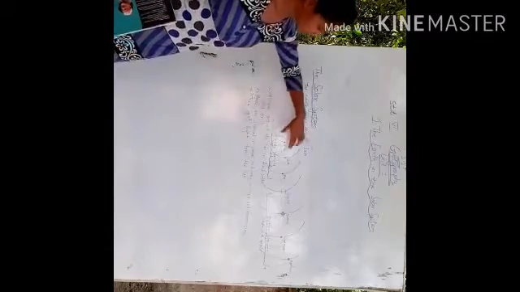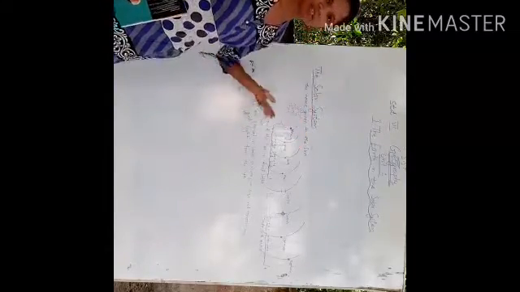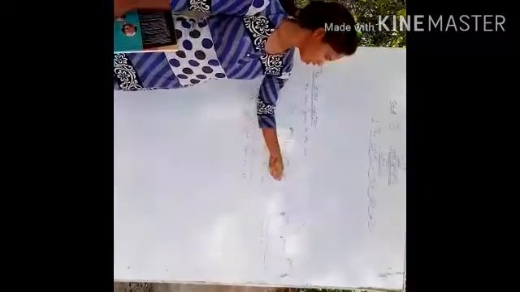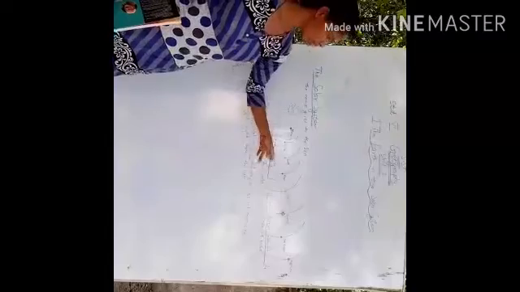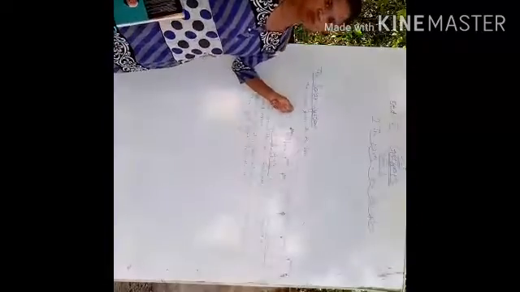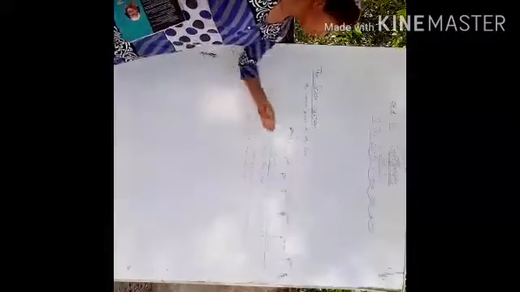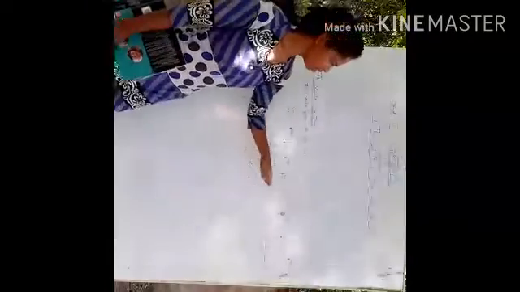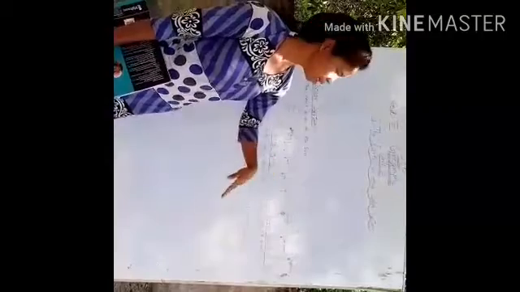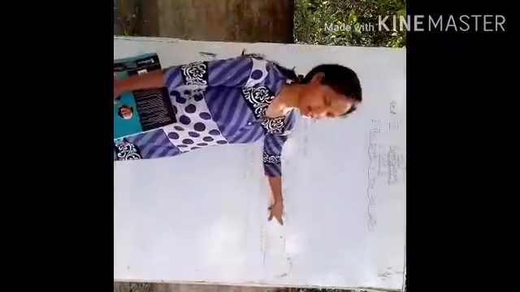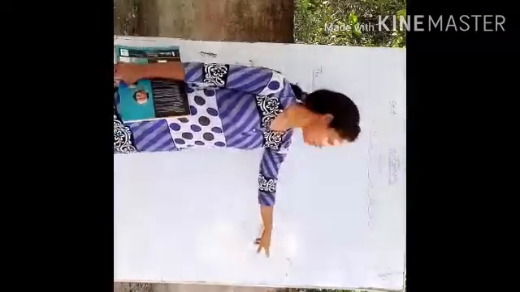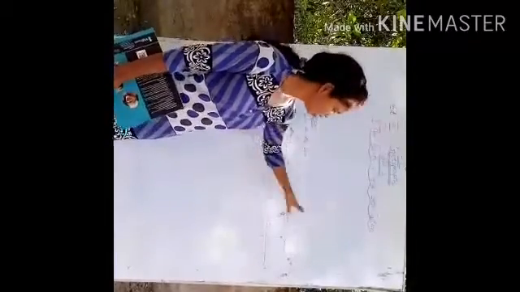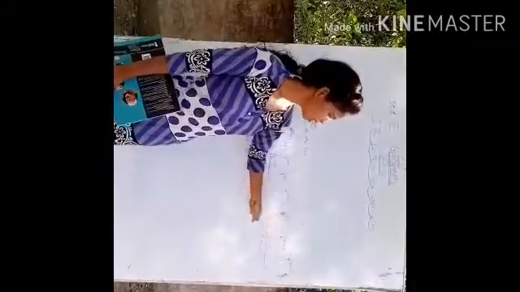I have divided the planets here into inner planets and outer planets. Mercury, Venus, Earth and Mars, these 4 planets are called inner planets because they are closest to the sun, and they are made up of rocks. Then we have the remaining 4 planets, Jupiter, Saturn, Uranus and Neptune. They are called outer planets because they are far from the sun, and these 4 planets are made up of gases.